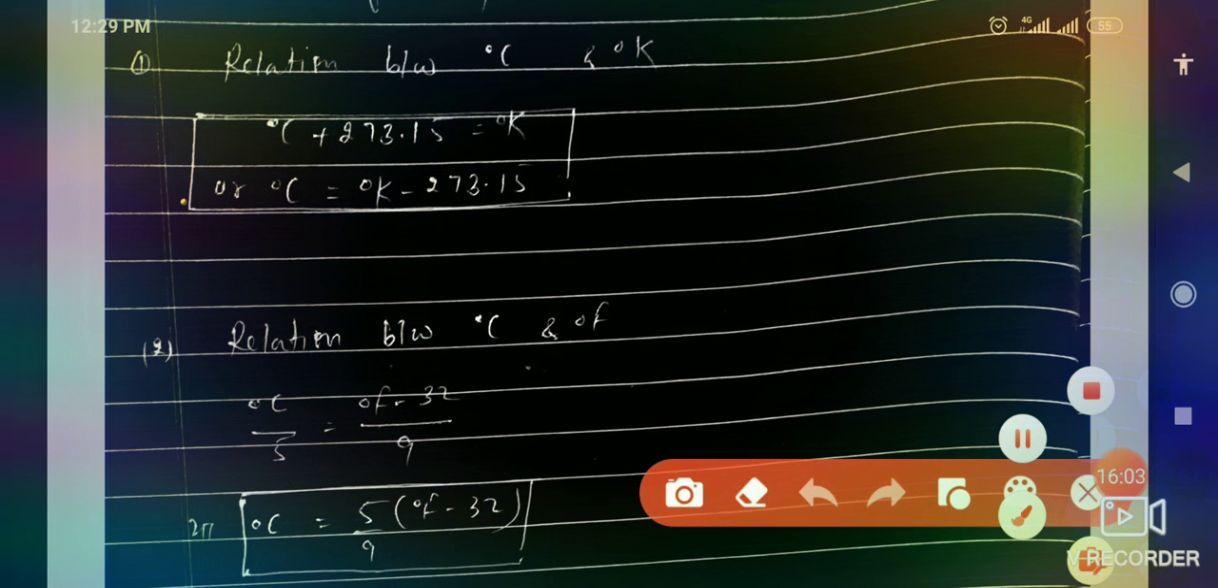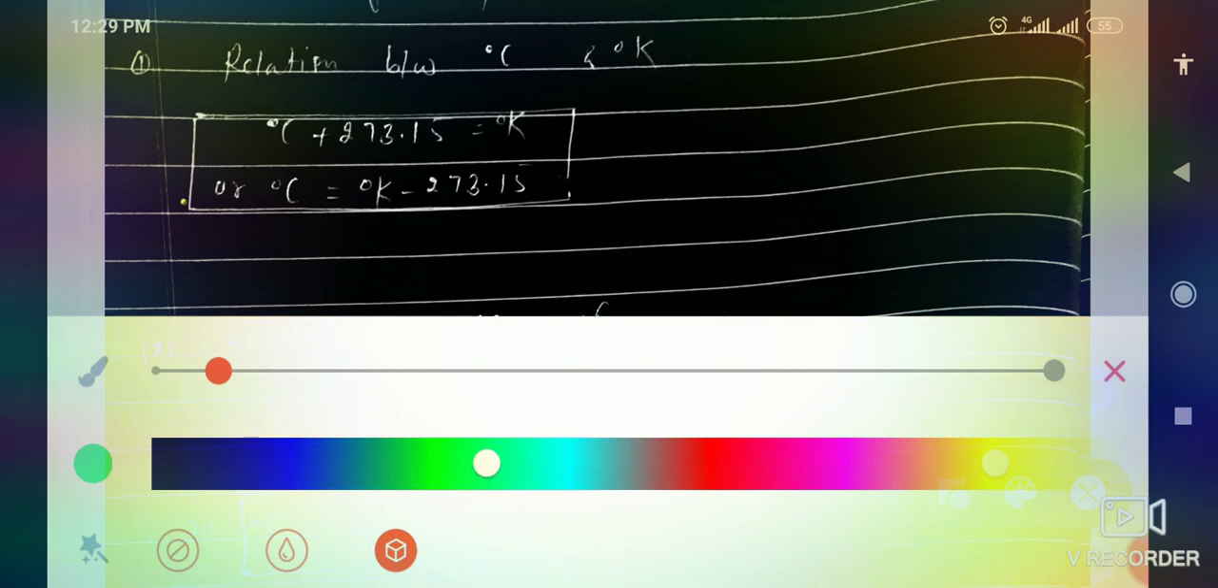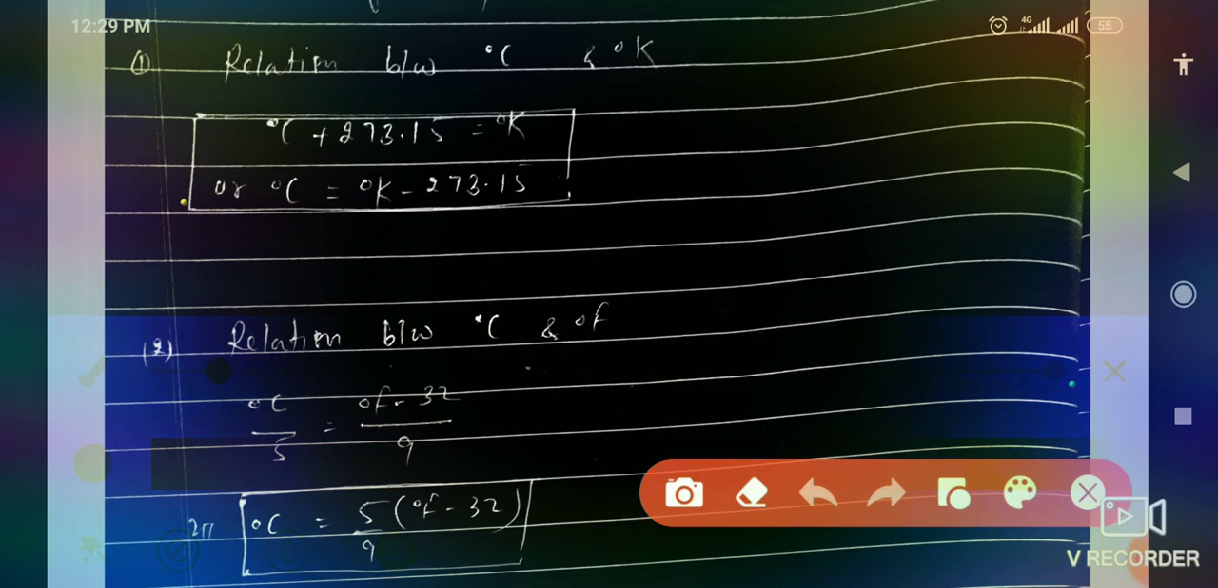Here we need to understand the relation between degree Celsius and degree Kelvin. If we add 273.15 to degrees Celsius, we convert to degrees Kelvin. That means degree Celsius plus 273.15 equals degree Kelvin.